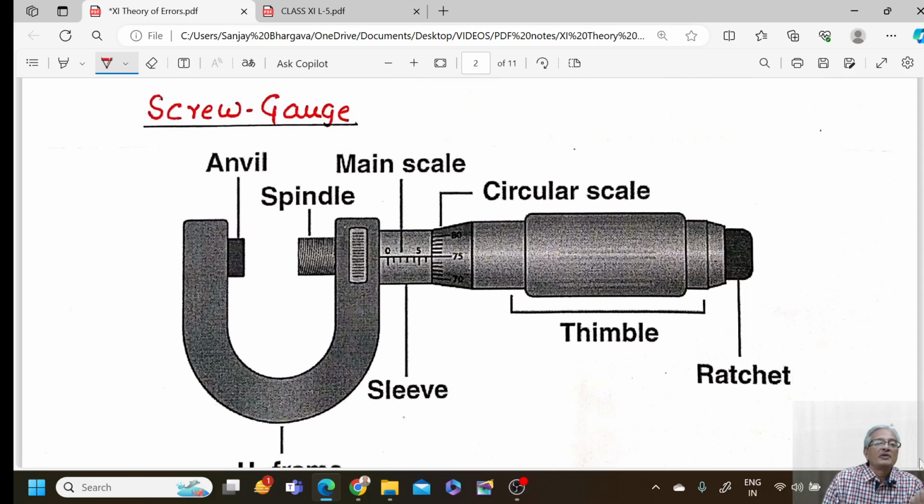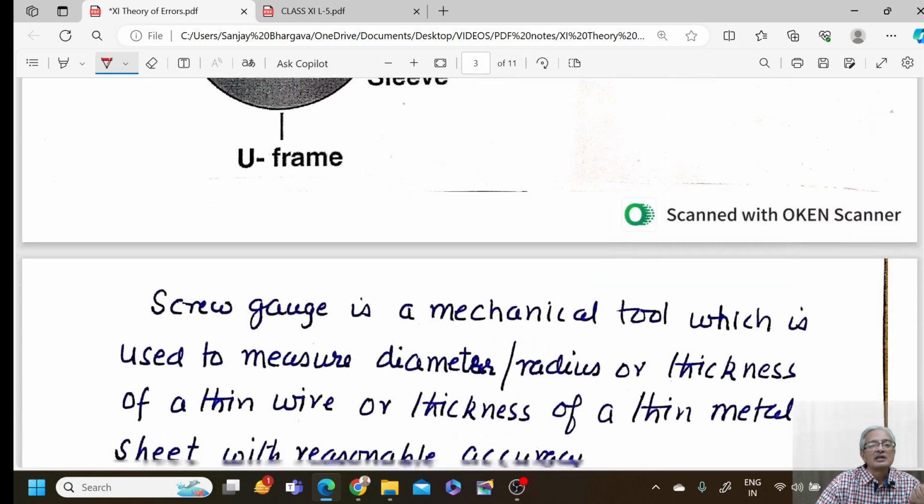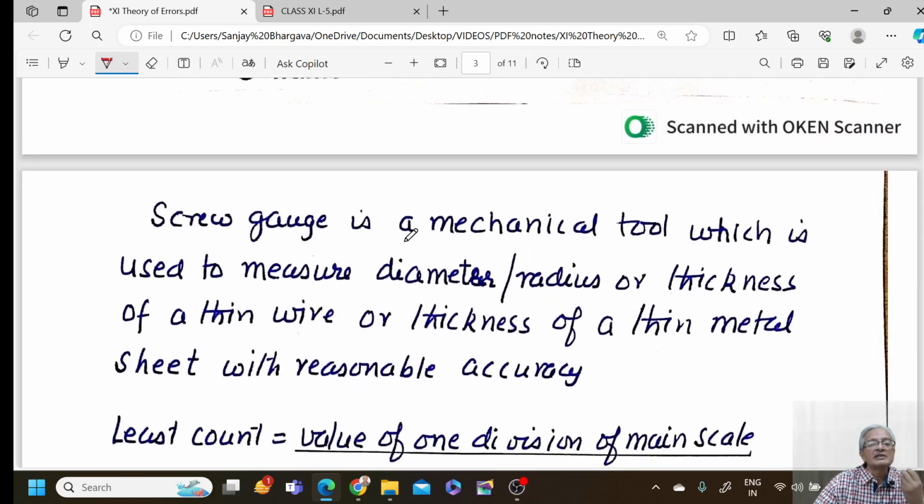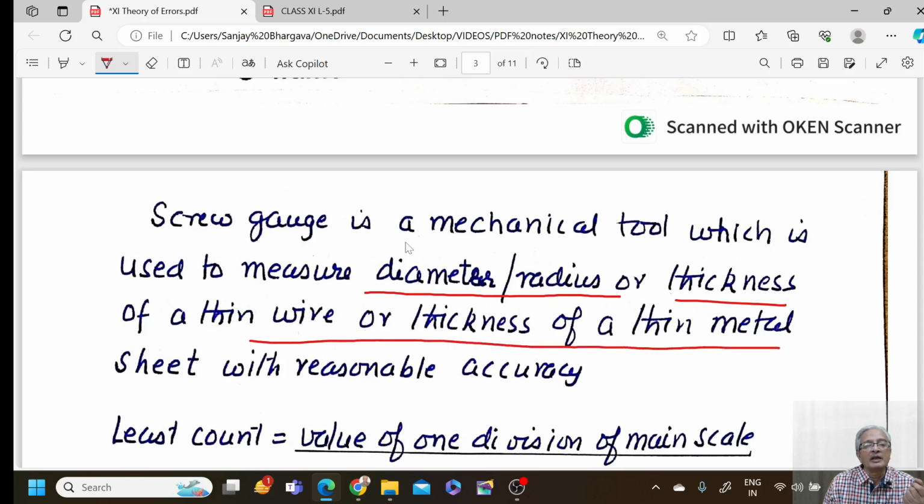Now we have another instrument called a screw gauge. In a screw gauge, we have a spindle here, the screw. This represents the main scale. This represents the circular scale. Now this is a ratchet screw. As we move, this spindle moves inward. You can fix a pen to measure the radius or the diameter of the pen between the two jaws. Again, what is a screw gauge used for? A screw gauge is a mechanical tool which is used to measure the diameter, radius or thickness of a thin wire or the thickness of a thin metallic sheet with reasonable accuracy. Now, let us go back to the figure.